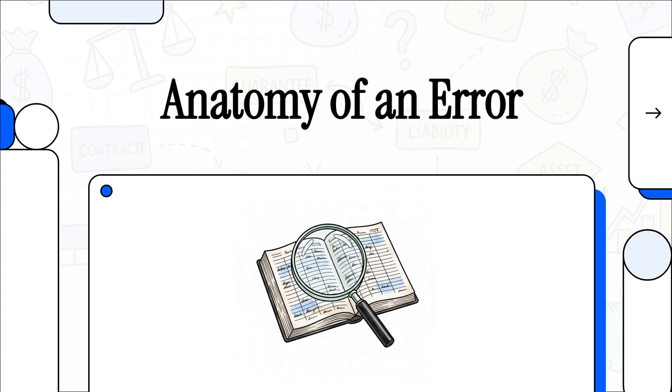Let's jump right in because today we're putting on our forensic accountant hats. We're looking at a real-world accounting practice that honestly looks totally normal at first glance. But as you'll see when we peel back the layers of the Indian accounting standards, there's a massive flaw hiding in plain sight. We are untangling the very tricky relationship between financial guarantees and contingent liabilities. It's a classic case of an error hiding right in front of us, and I can't wait to unpack it